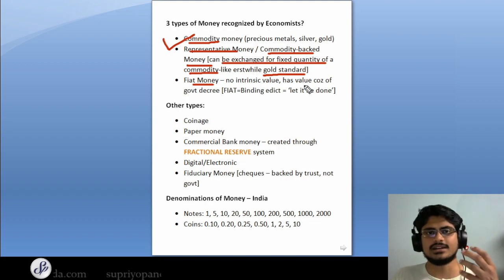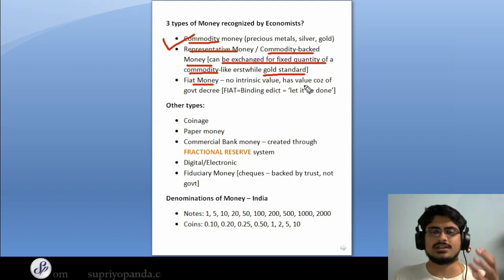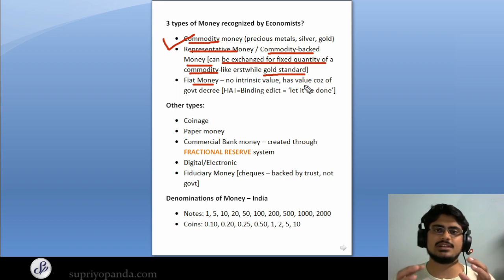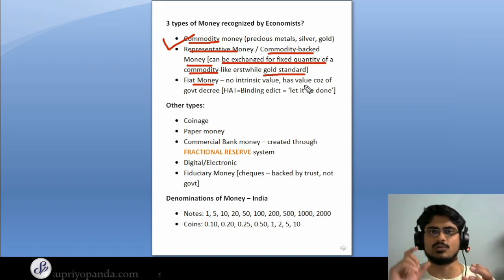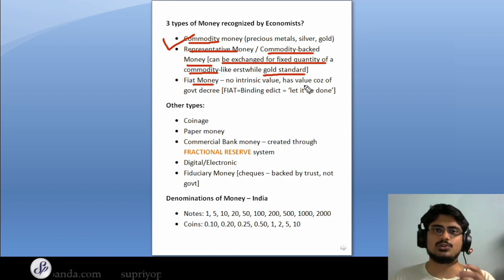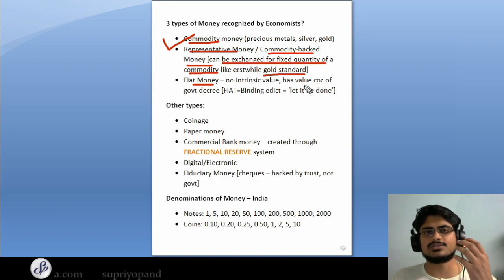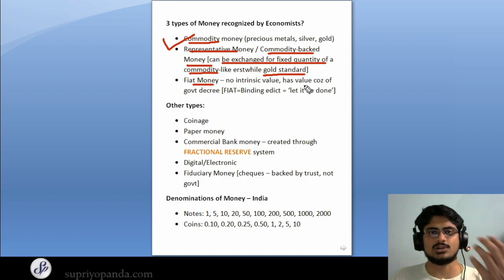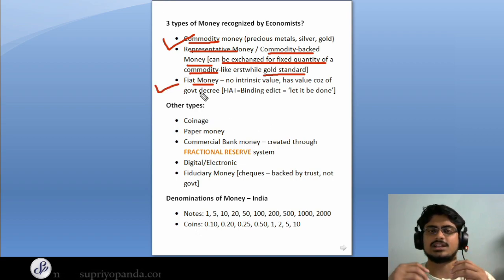The gold standard was used by the US even until the 1970s. So basically what the system was is that $1 was pegged to a specific amount of gold. So if you took a dollar bill and you went to the Federal Reserve and you asked them for an equivalent amount of gold, then the Federal Reserve had to give it back to you. So basically this is the concept of representative money, but we don't use it anymore. What we use in today's economy is fiat money, and this is the thing that is used in all modern economies as of now.